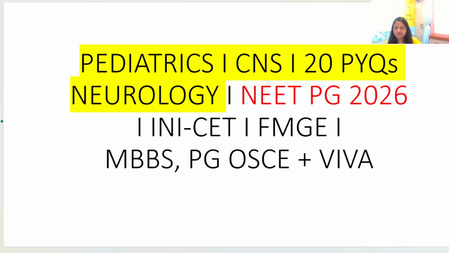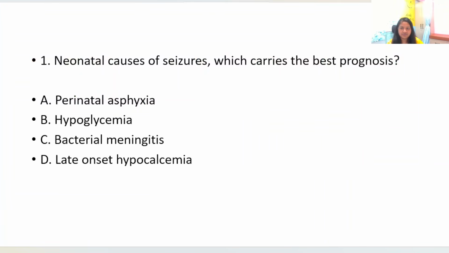Hello everyone. Today we'll be talking about 20 previous year questions from the topic of CNS from pediatrics. So first question is neonatal causes of seizures which carries the best prognosis, right? So your options are perinatal asphyxia, hypoglycemia, bacterial meningitis and late onset hypocalcemia.